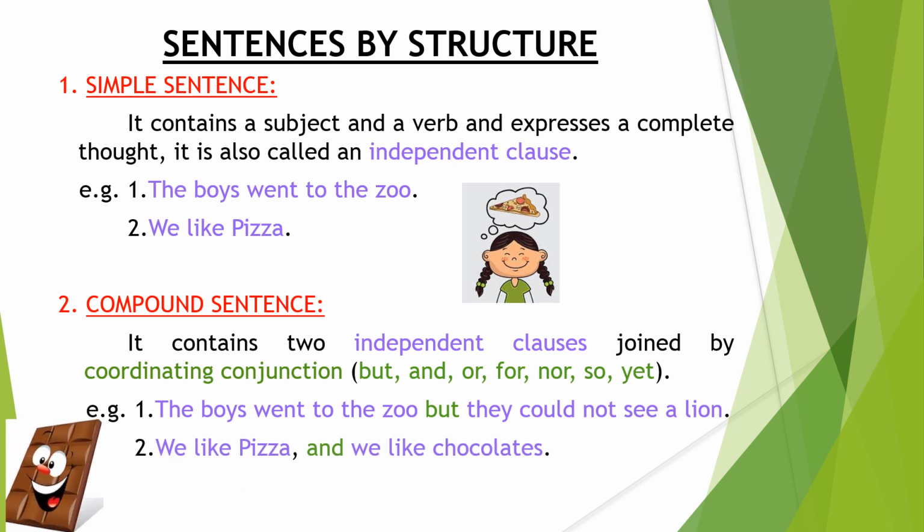Let's see examples. The boys went to the zoo. Complete. They could not see a lion. Complete. But what? Joined with the help of the coordinating conjunction but. The boys went to the zoo, but they could not see a lion. Understood? We like pizza and we like chocolates. There are two independent clauses joined with the help of a conjunction.